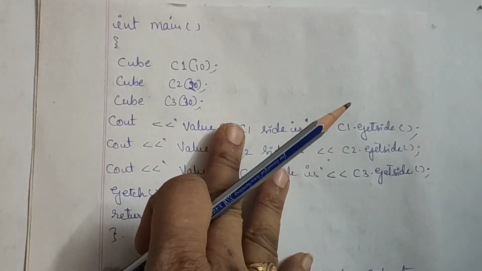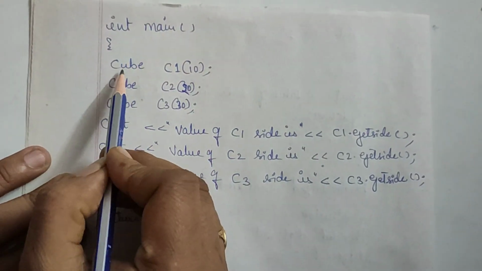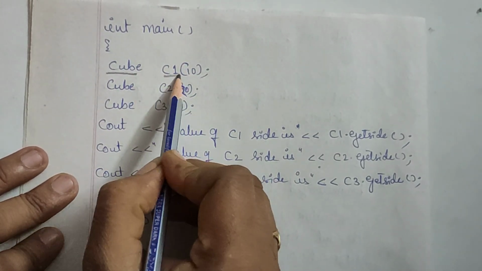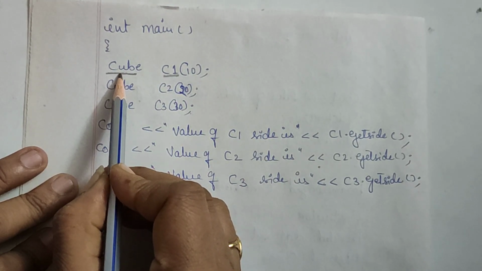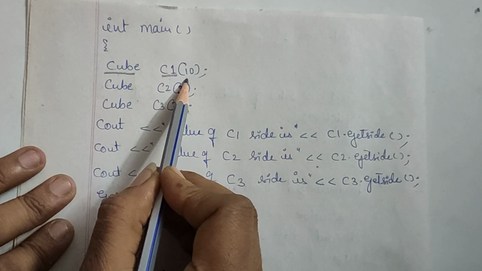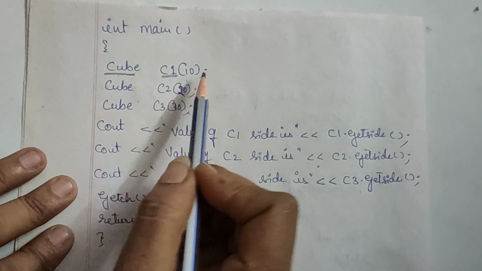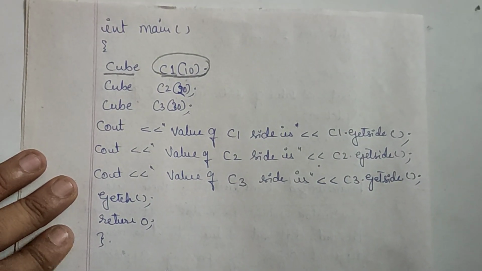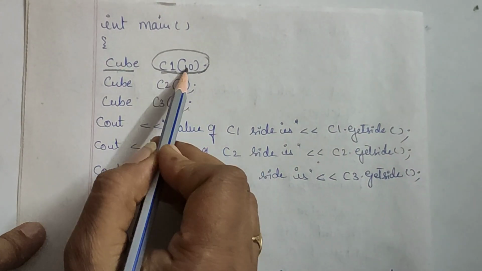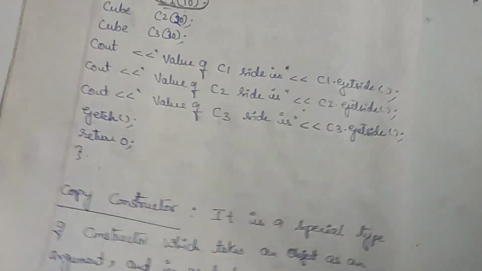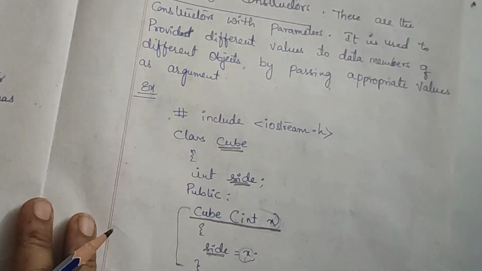In the main section, observe, I have taken class name, object name. So class cube, object name is C1, and what is the data I have given? 10. This is nothing but parameterized constructor calling. Here I am using 10 because I have given it in the object.